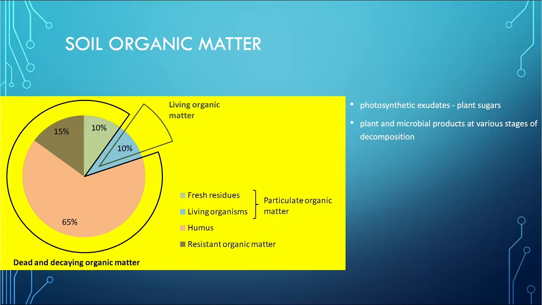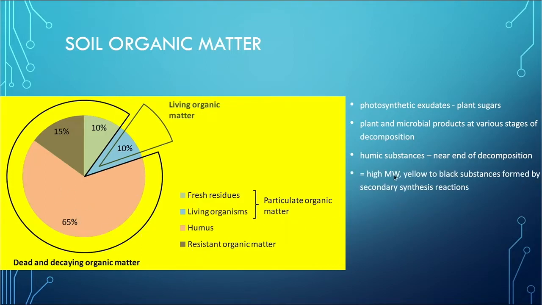Then plants and microbial products at various stages of the decomposition. So this is like our fresh residues being decomposed. There's also humic substances. So once that decomposition churns down to only the humic substances near or at the end of decomposition, I'll describe these a little bit more later, and that eventually creates 65% of our organic matter in the soil.